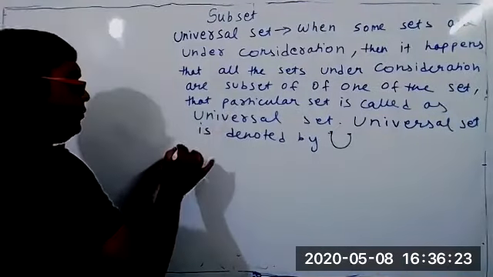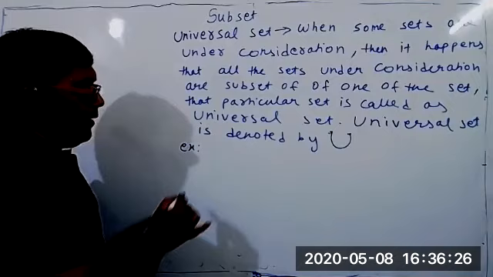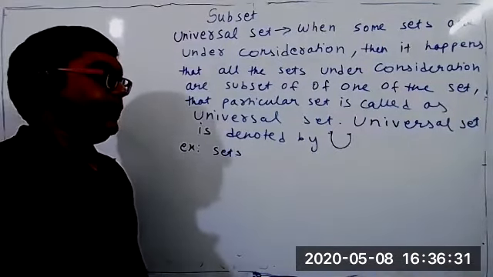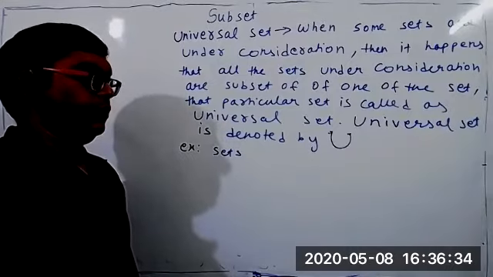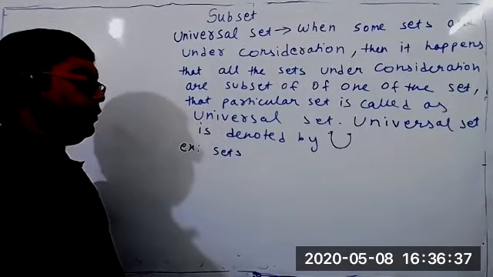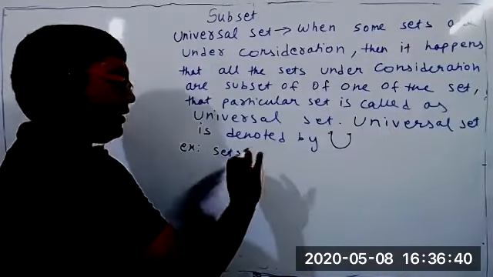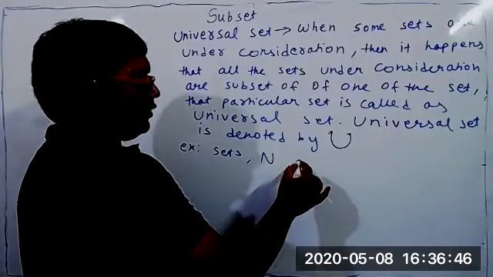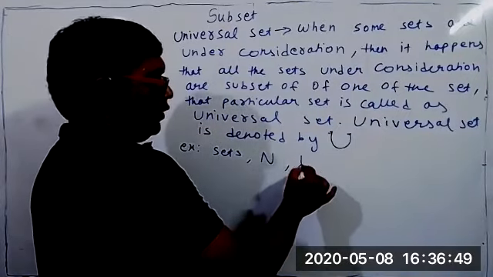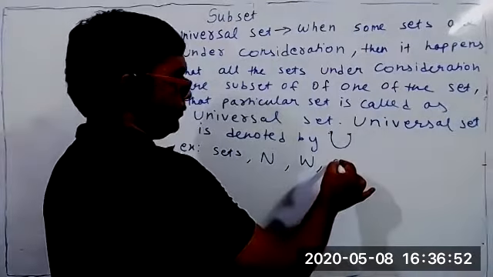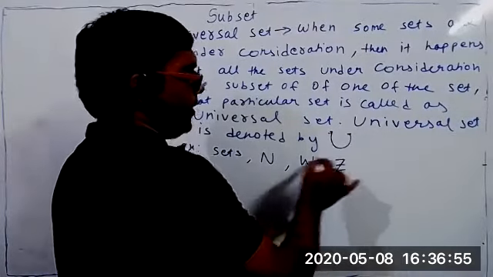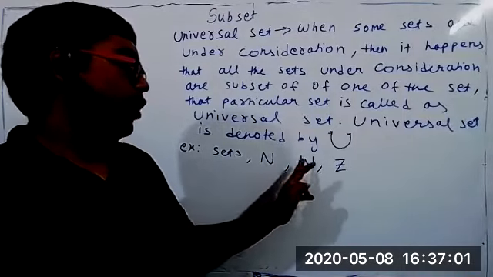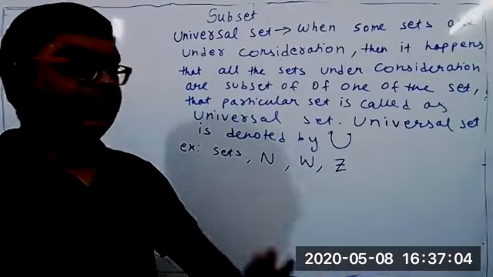Example. Suppose we are discussing sets. You know how to represent the set of natural numbers with a symbol? Yes, sir, capital N. Capital N means the set of all natural numbers. The set of whole numbers, students? W. The set of integers? Z. Suppose we are discussing these 3 sets: the collection of all natural numbers, all whole numbers, and all integers.